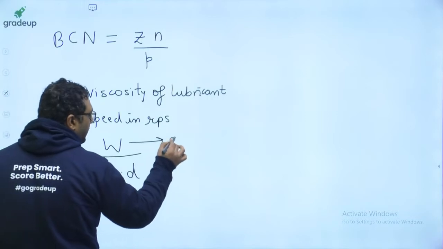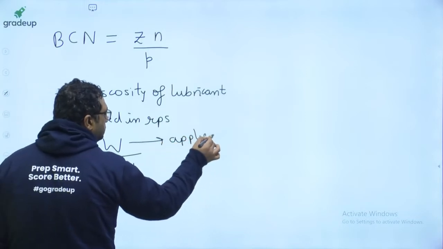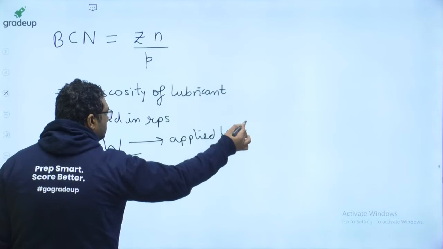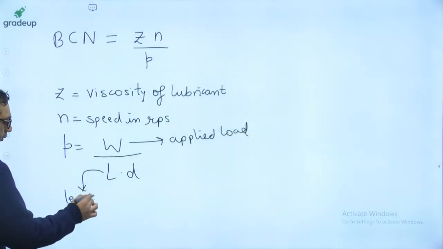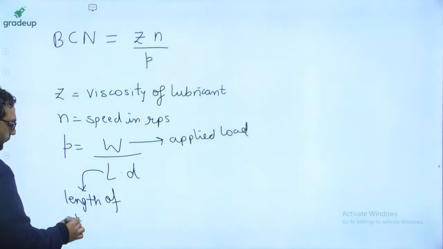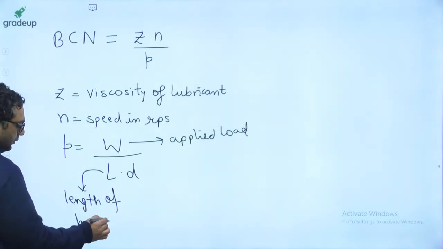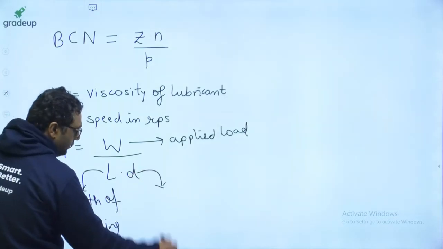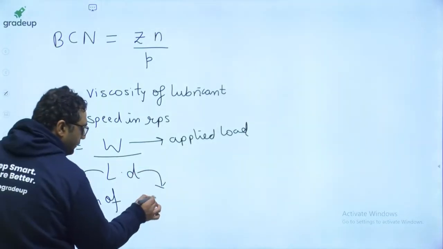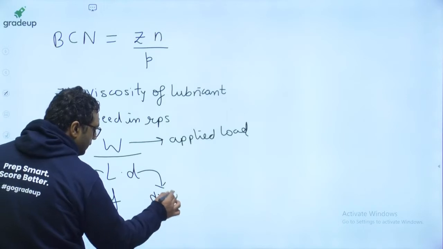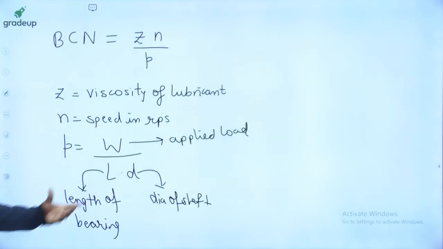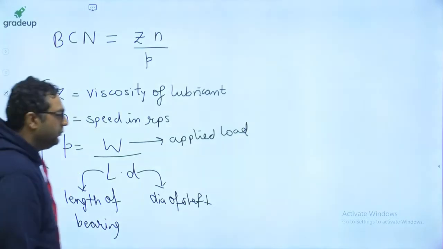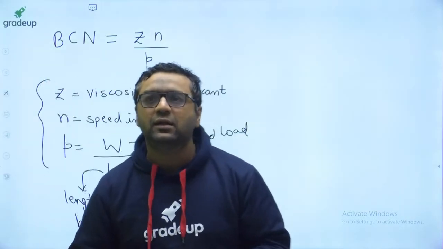W is the applied load. L is the length of bearing. D is the diameter. So dear, this LD is nothing but the projected area. You have already seen how these things are coming.